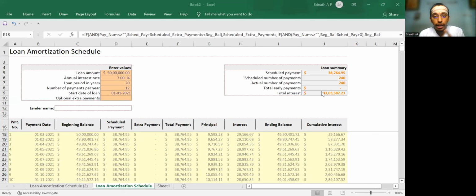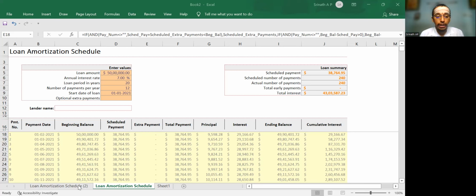Now, if you are not making any repayment for a loan of 50 lakhs at 7% interest, you would be paying a total interest of 43 lakh 3,000 rupees. 43 lakh 3,000 is the total interest you would be paying.